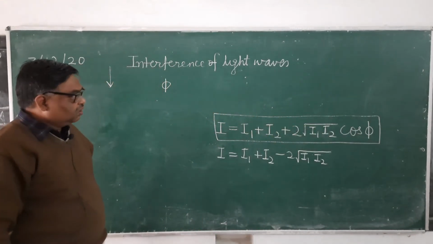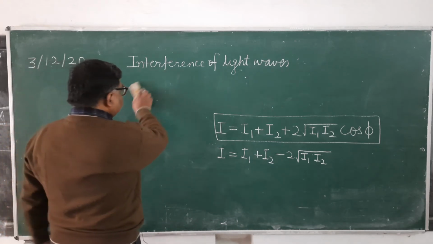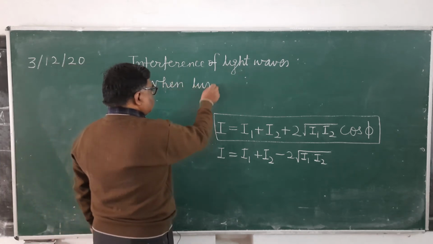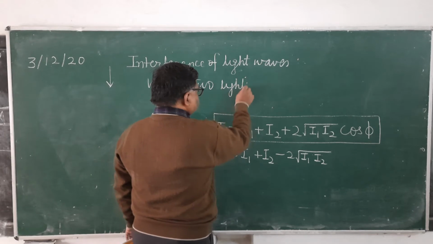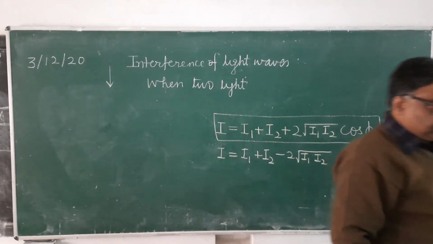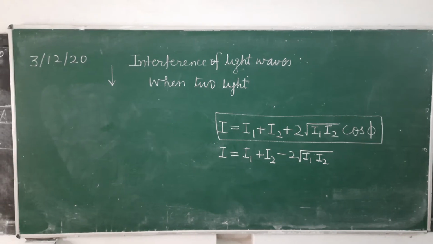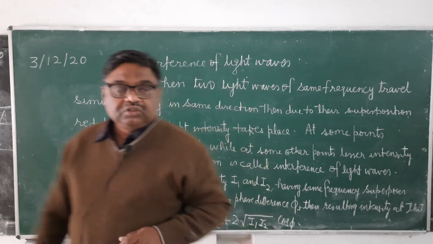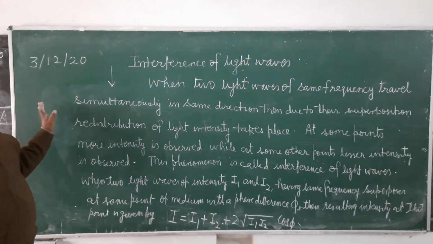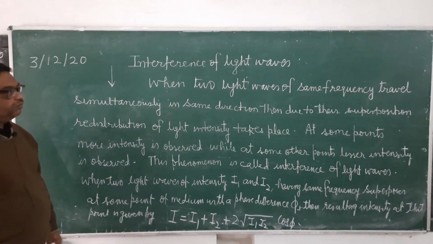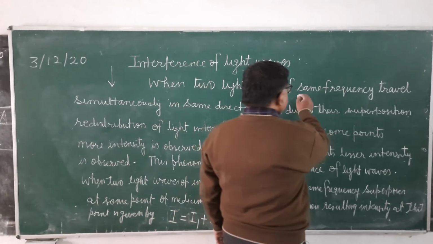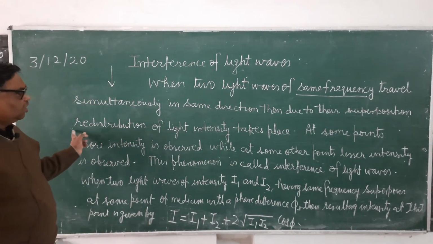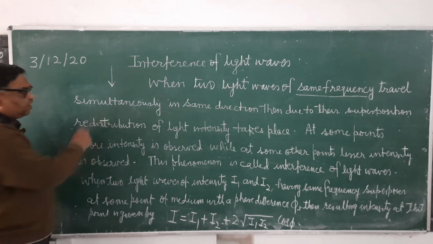So see here, what is interference, that I am writing here: when two light waves of same frequency travel simultaneously in the same direction in a medium, then due to their superposition, redistribution of the light intensity takes place.